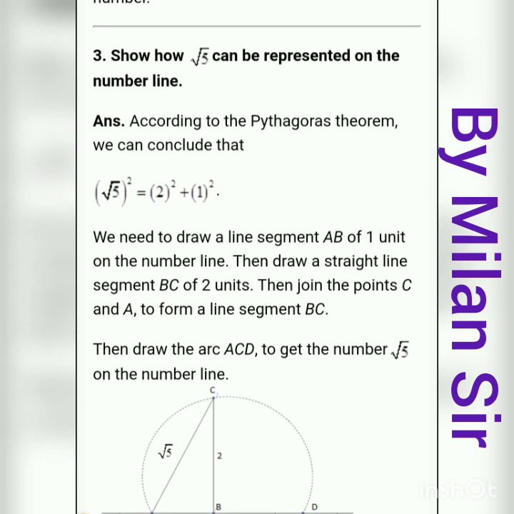Now whatever number you have, first of all you need to make a Pythagoras triplet. That means first you take the square of your number, and divide that answer into two perfect square numbers, the sum of two perfect squares. After that, once the Pythagoras triplet is formed, you can represent your irrational number on the number line. Now under root 5 is an irrational number, right? Because under root, if we have a prime number, then it is an irrational number. So in this way we can represent our irrational number on the number line.